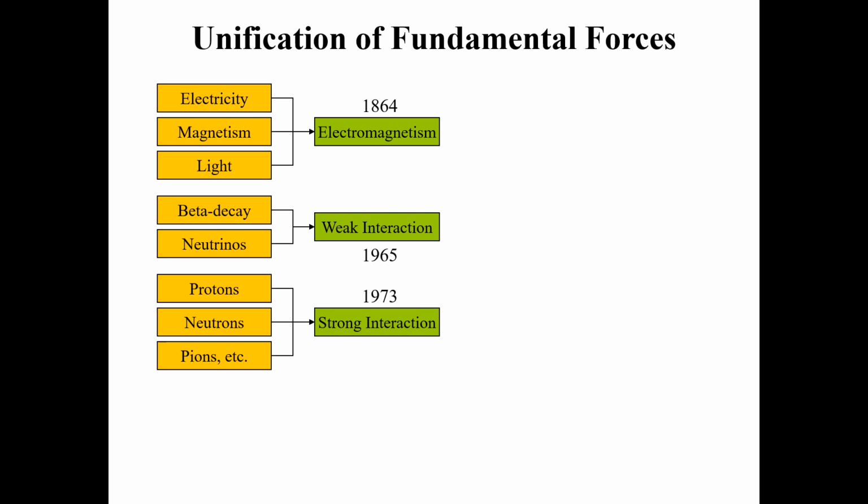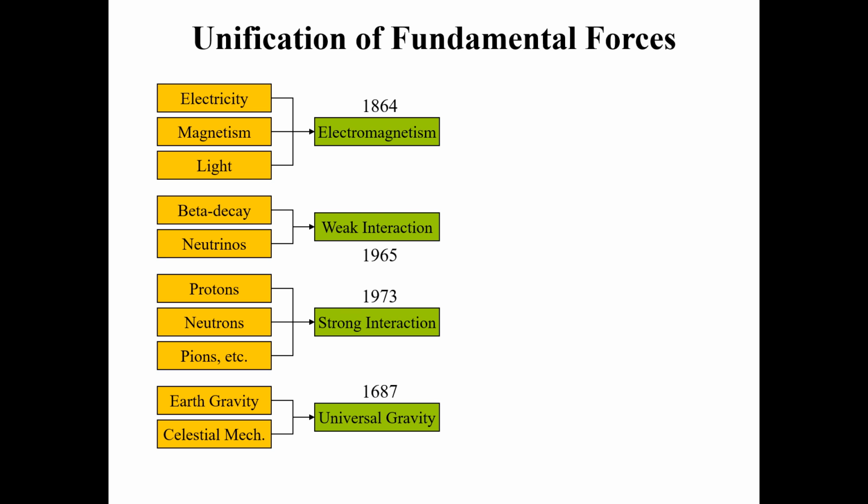It was found that these kinds of particles inside the nucleus interact through this particular force. That's why they are unified under this force, which is called strong interactions. And the last attempt was the unification of earth gravity and celestial mechanics into universal gravity, and that happened far earlier than the other unifications, in 1687.